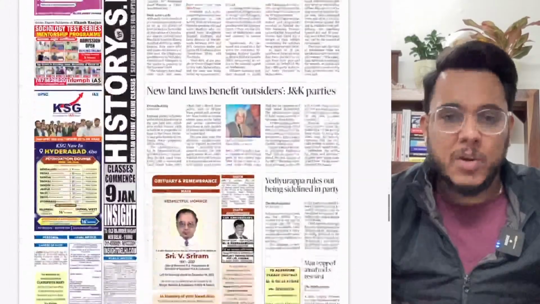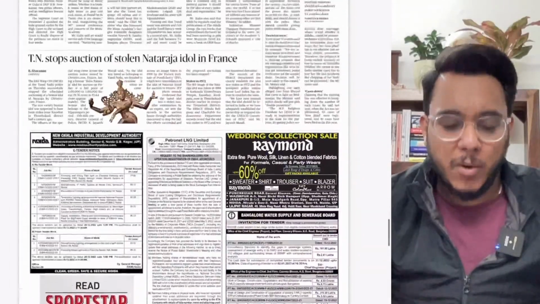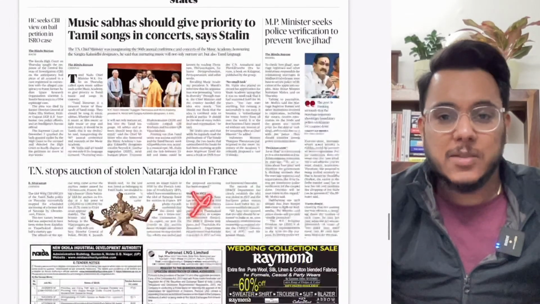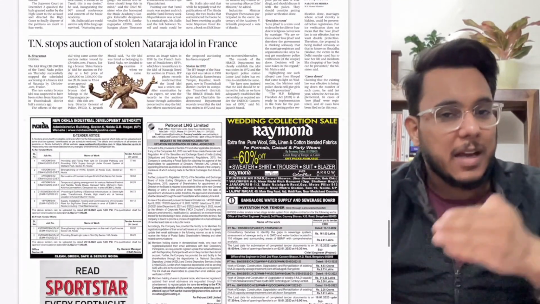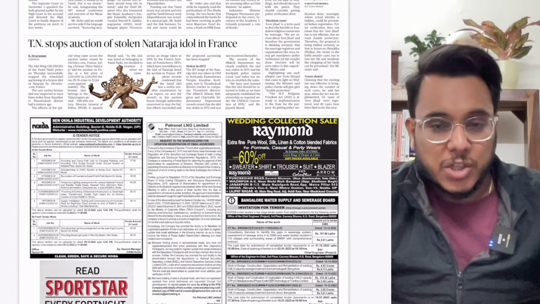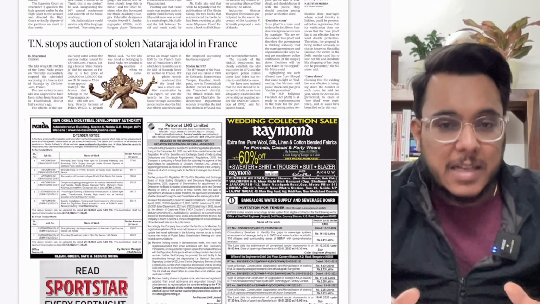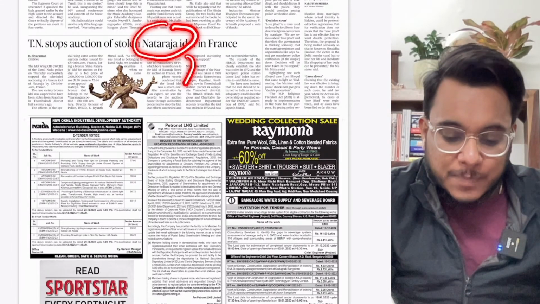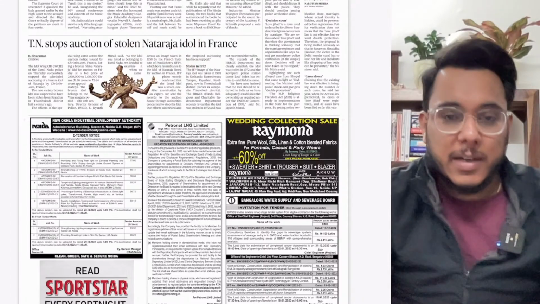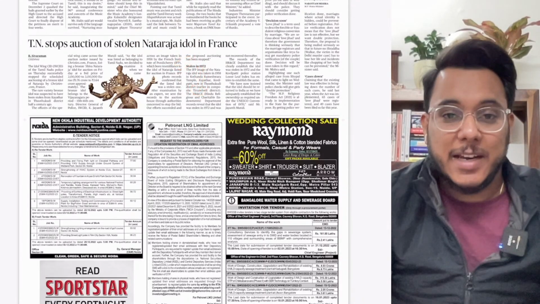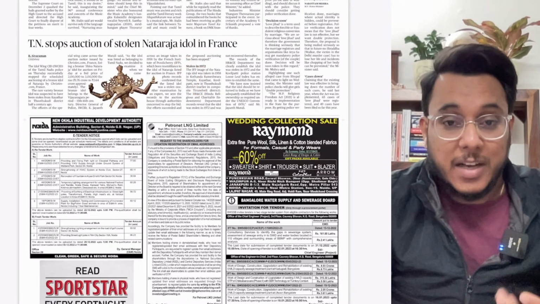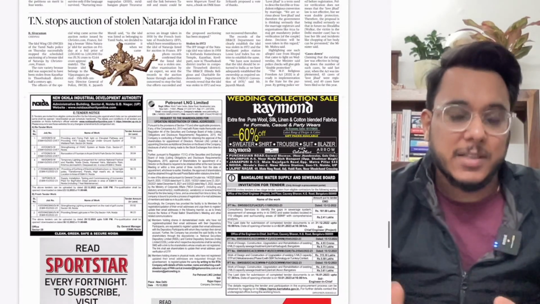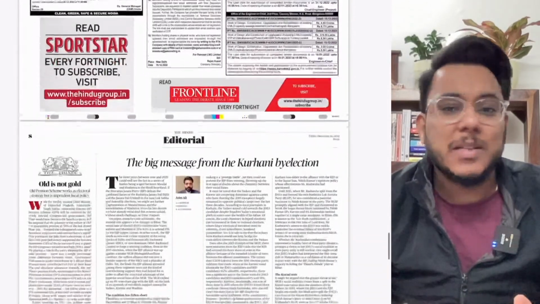Moving on, one more thing: Tamil Nadu stops auction of the stolen Nataraj idol in France. Understand that idols are being stolen and auctioned, and such articles are not important. However, with respect to art and culture, when we talk about the Nataraj, what the Nataraj signifies, what the postures of the Nataraj are, and what these mudras signify are statically important in art and culture, but these developments are not important.